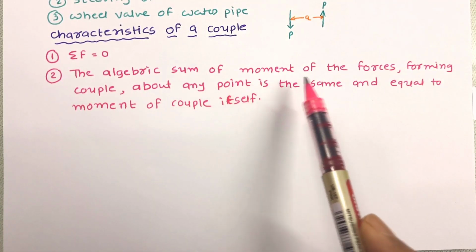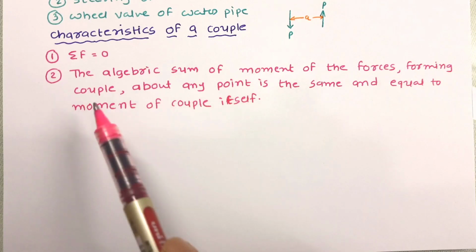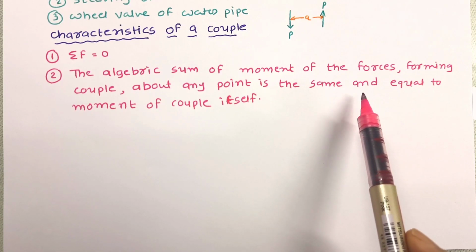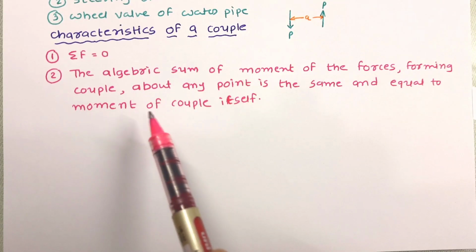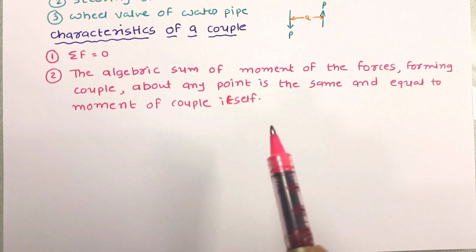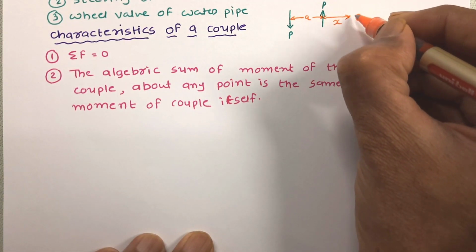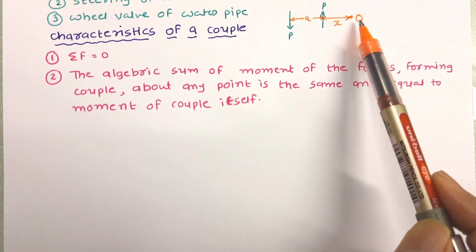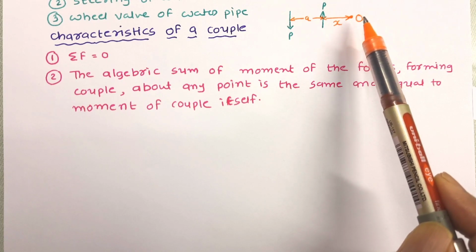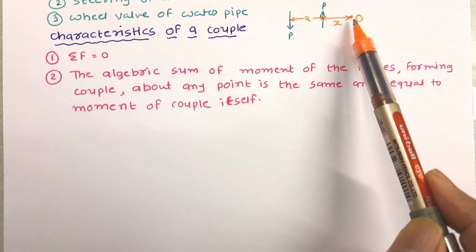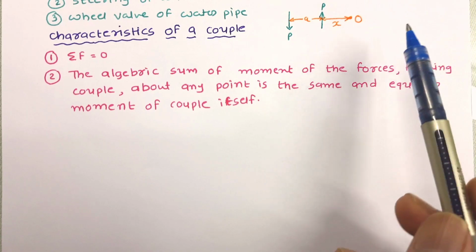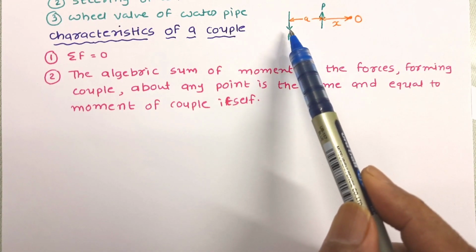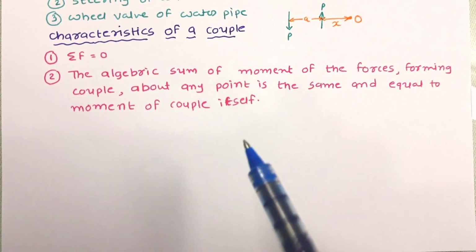The algebraic sum of moments of the forces forming a couple about any given point is the same and is equal to the moment of the couple itself. So let us prove it. In this figure we can see a couple and this is a point O. Now we want to work out the moment of the couple about this point. So let us work out the moment of these two forces about this point. Here the force is P.